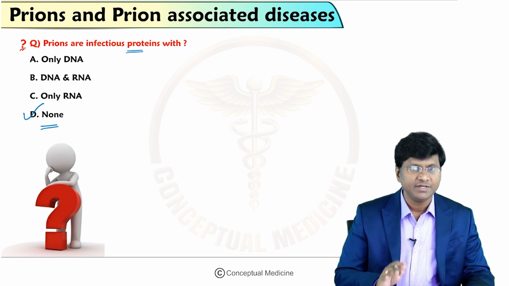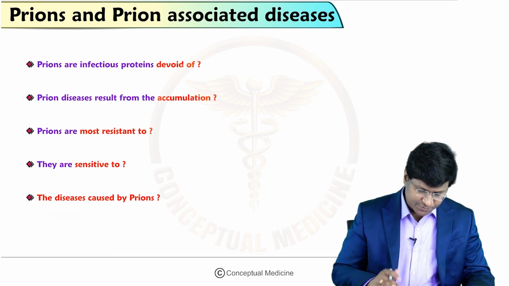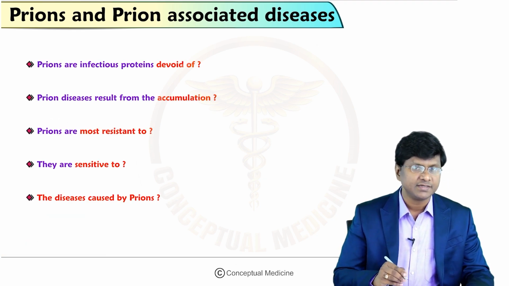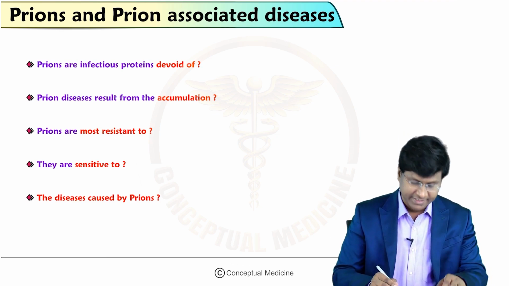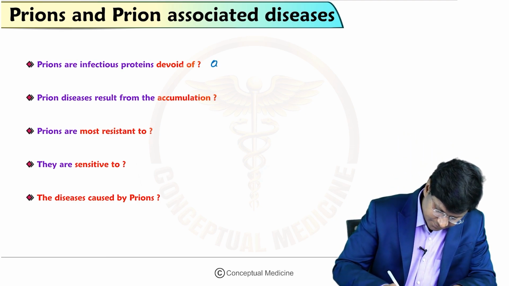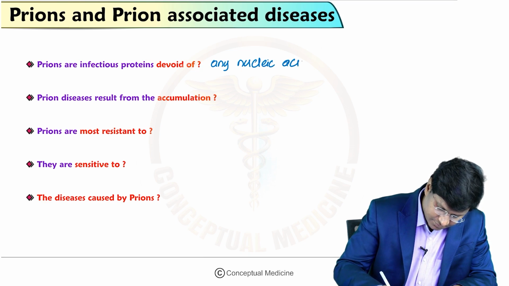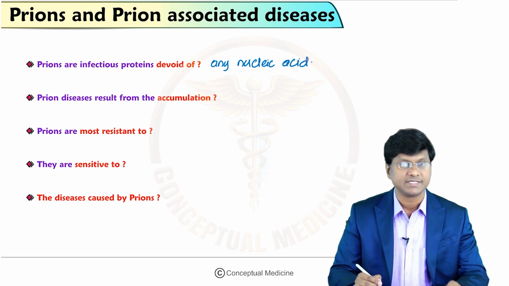So they don't have any nuclear material, they are the infectious proteins devoid of any nucleic acid.